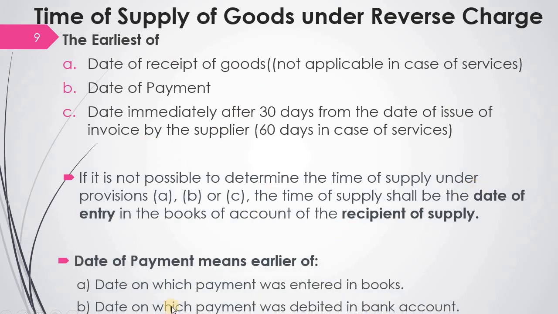Then date of payment, as I said, is the date on which the payment was entered in the books, or the date on which payment was debited in the bank account. Why debited? Because here the receiver of the goods has to pay the tax, so money will go out from his account. That's why it is debited in his bank account. Here only one date has to be considered for date of payment. Whichever is earlier shall be considered as time of supply of goods under reverse charge.